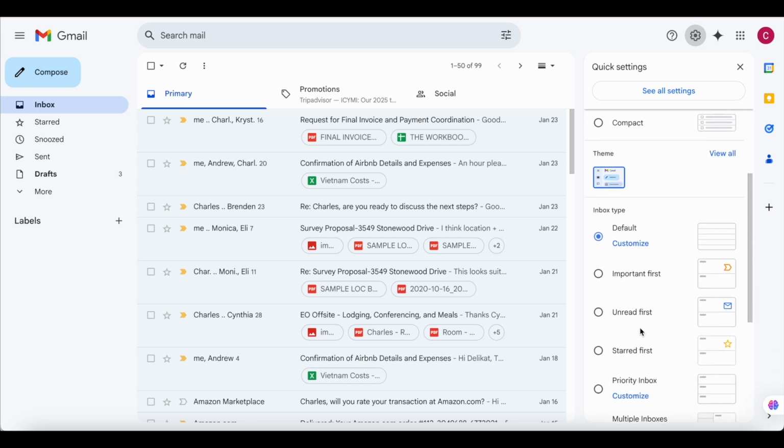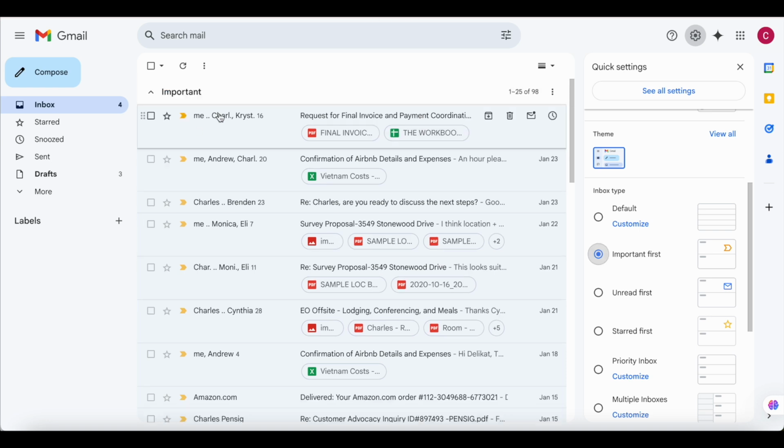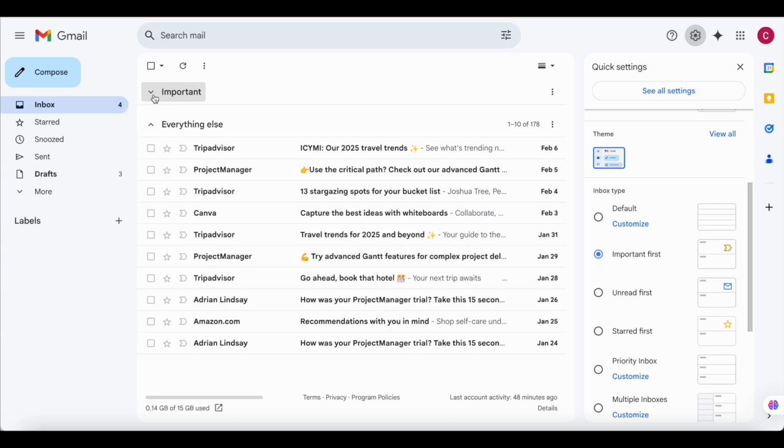Then we have the inbox type. This is how you're going to see the different emails. There are important emails, unread emails, starred emails. So we have important first. Here the important emails will be shown at the top, and then once you tap here at important on the left side, you can see the other emails below.